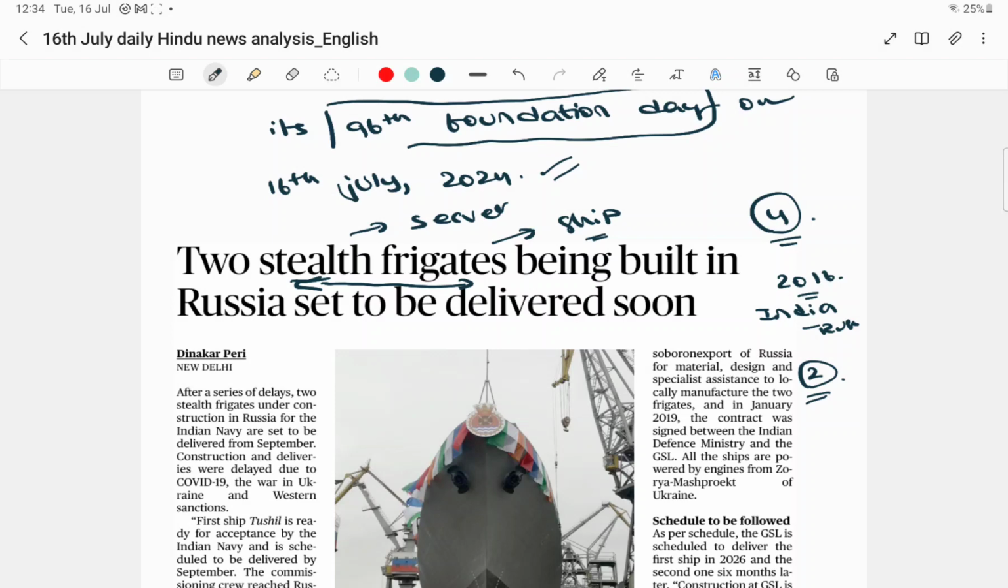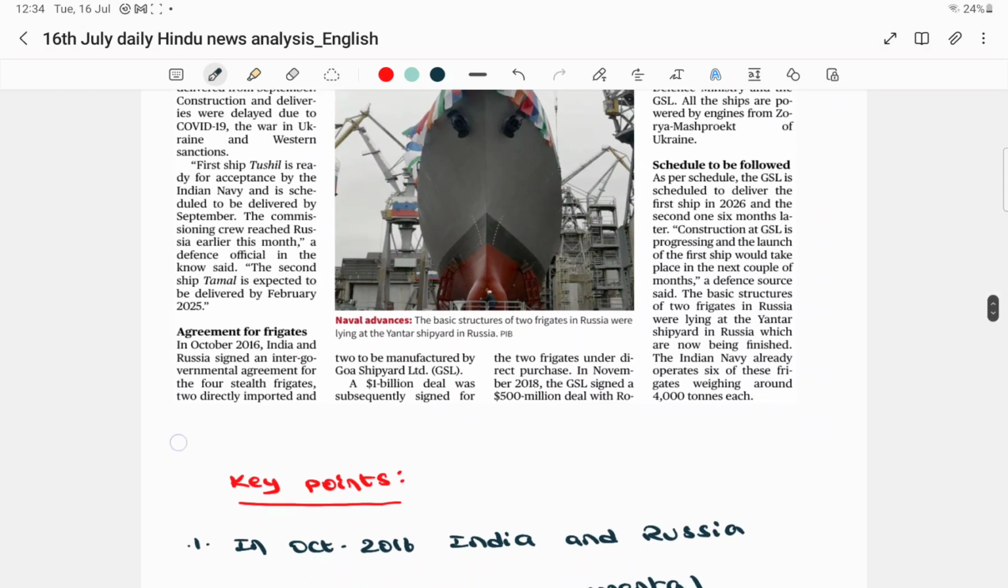It is saying that 2 stealth frigates which are built in Russia are set to be delivered soon to the Indian Navy. So you are expected to know these 2 important ships which are in the news. I have written some points, let us see.